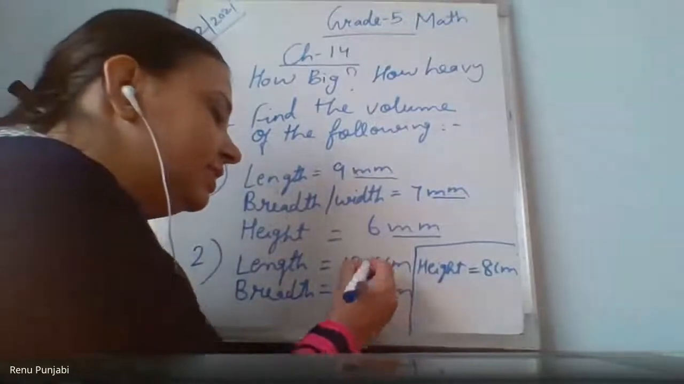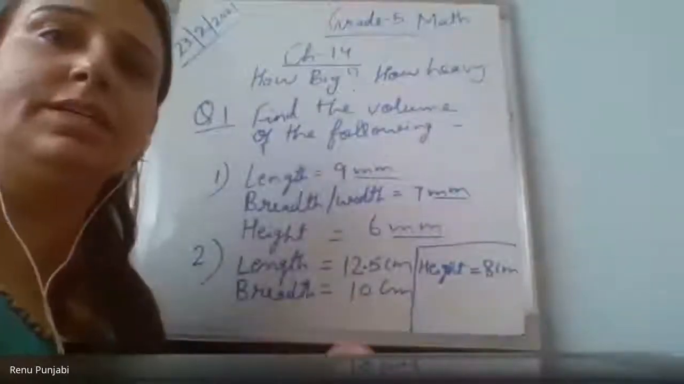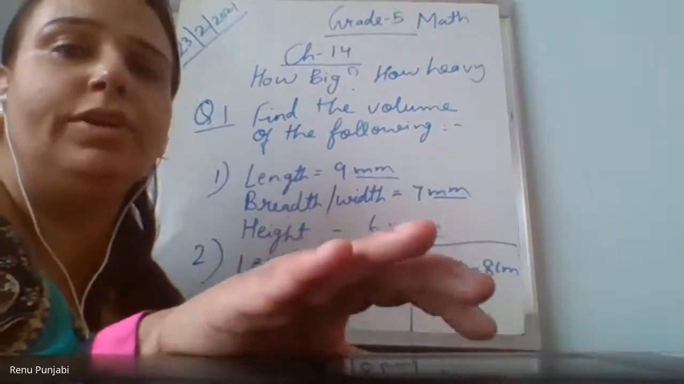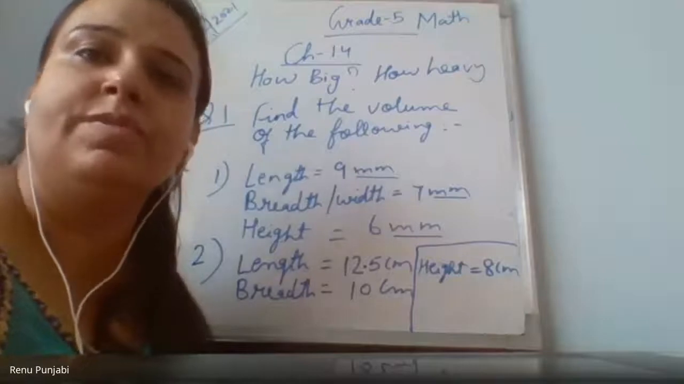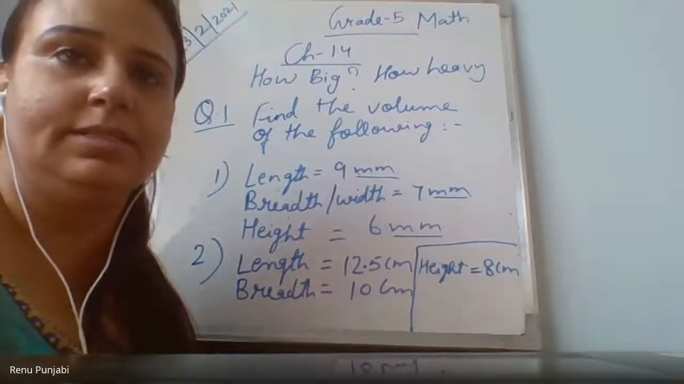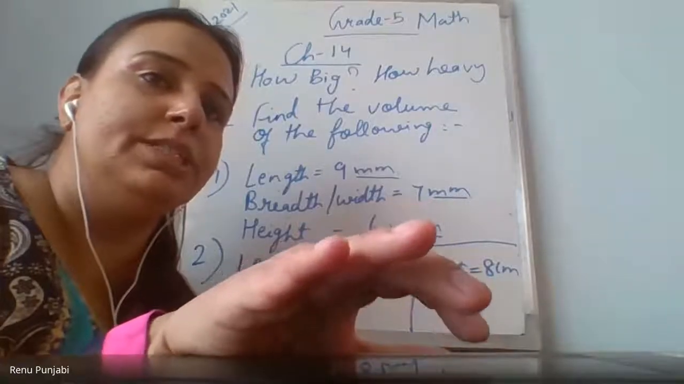Ma'am, in the second one, length is 12.5 centimeter. Breadth is 10 centimeter. My dear, it may be a network issue, maybe from my side. Your screen is fine only, ma'am. Yes, ma'am. This every time happens with these students whenever we give something to write. Ma'am, my first sum. Wait a minute, let me see.